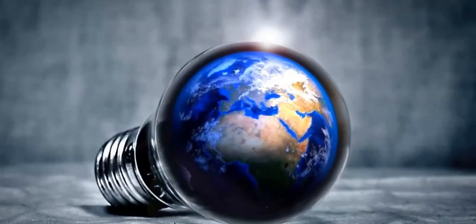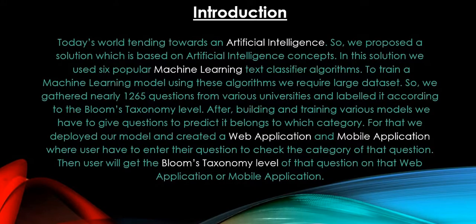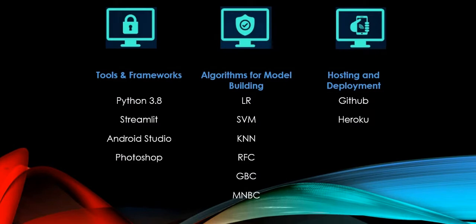We are providing an ML-based solution which gives an automatic prediction of the Bloom's taxonomy level of a question, comparing the performance of 6 different algorithms. Also, the web app gives the percentage of accuracy of various algorithms and gives the result from the best one of them. All the things used in the technology stack are as below. Streamlit is used as a backend and Android Studio is used for the mobile application. We will look at the models in just a minute, and for deployment we used Heroku.